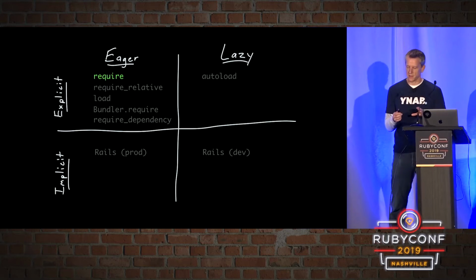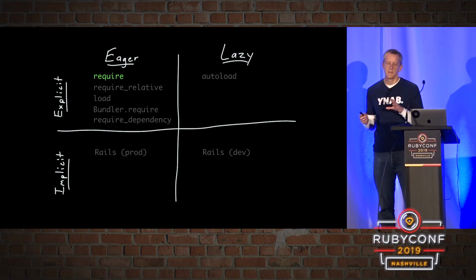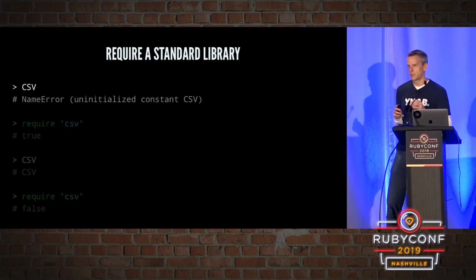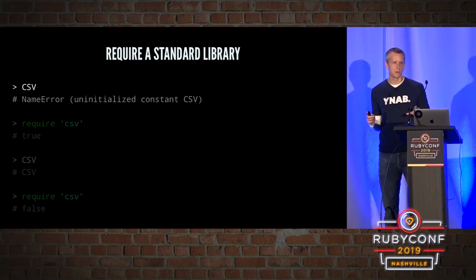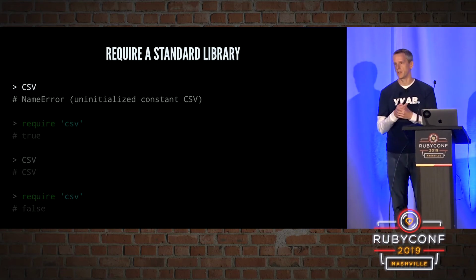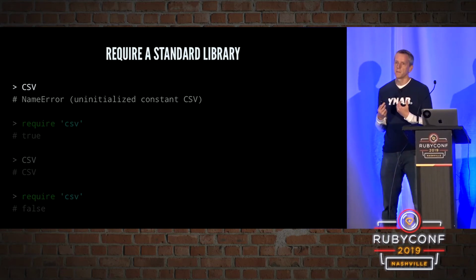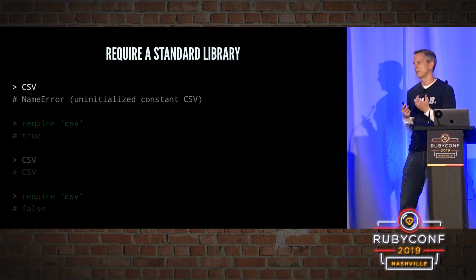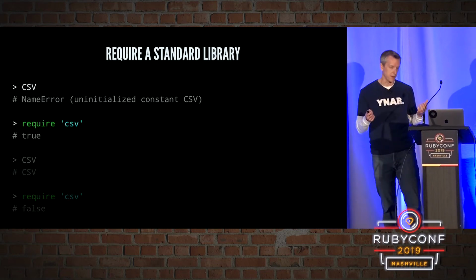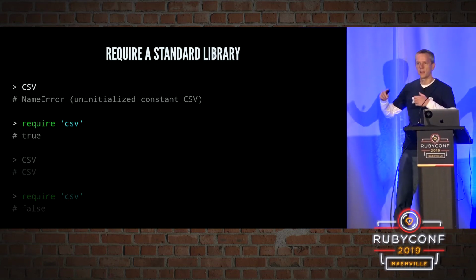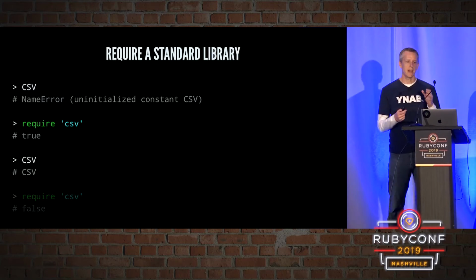Require is really the foundation of all these methods. And to understand it, let's take a look at some examples. The simplest thing you can do with require is requiring a standard library, like CSV. CSV comes with Ruby, but if we try to reference CSV without requiring it, we will get an error. We need to require it first. Require returns true. That means, yes, we found this thing, we've loaded it, everything's great, and now we can use